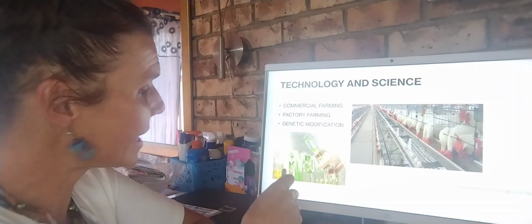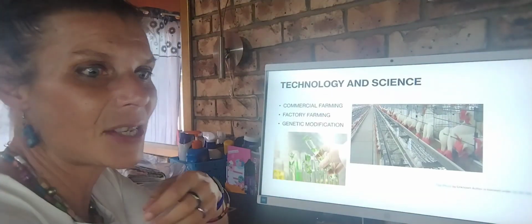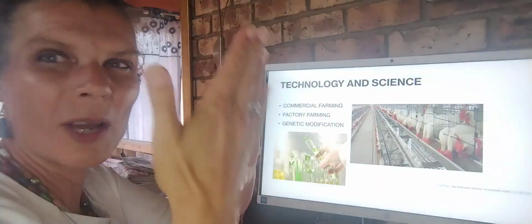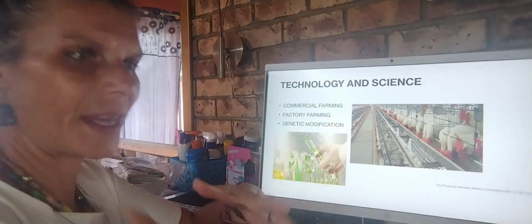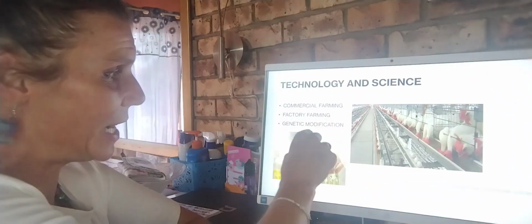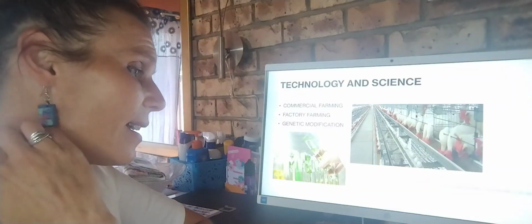Genetic modification, as you can see here, guys, is when we as humans create plants and animals in a lab. Now, we are interfering with the natural development of plants and animals. We develop them in laboratories, in tubes. And yeah, this is unnatural.